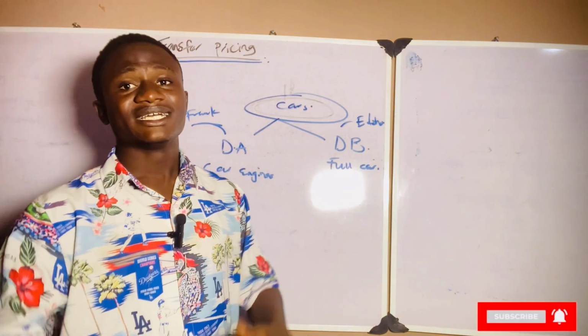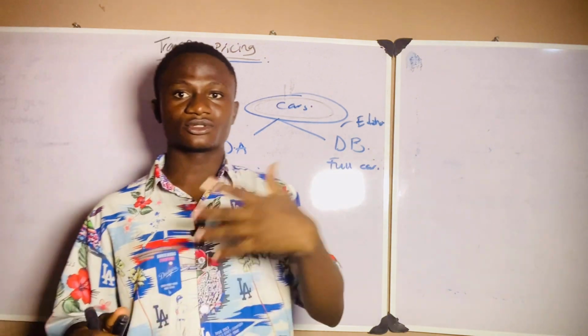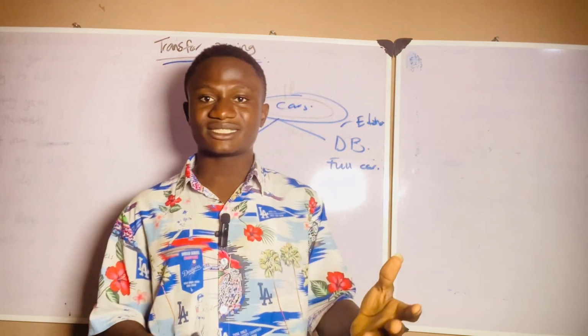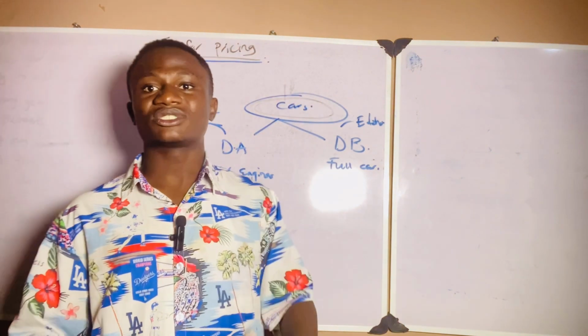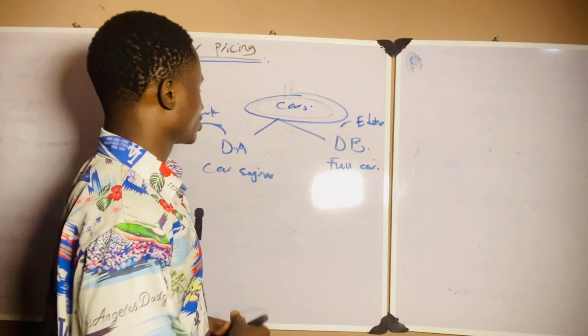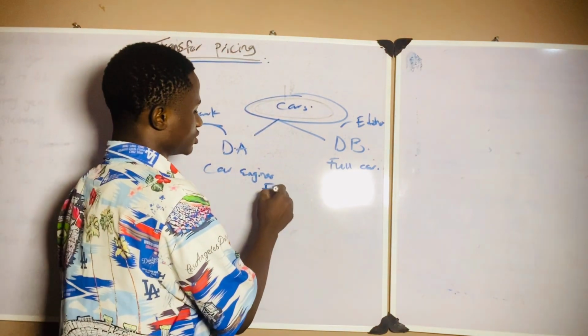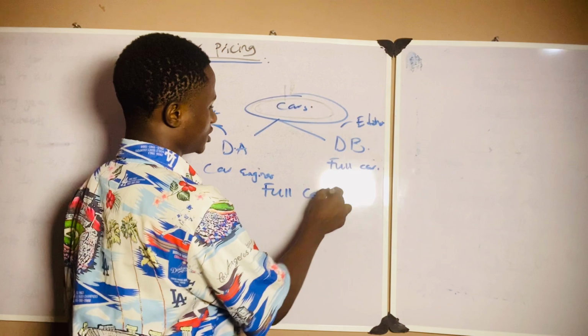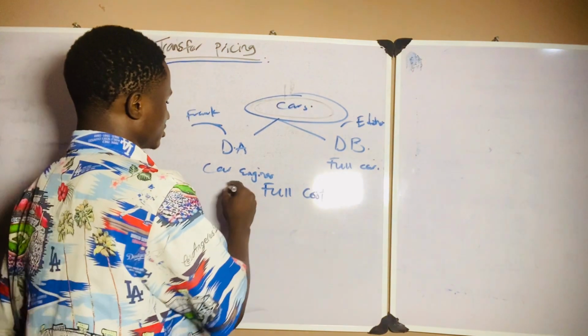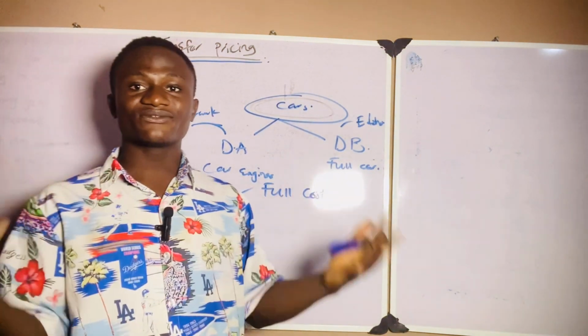Now let's proceed. There are different ways by which goods, or output, can be transferred. The first one I will mention is what we call full cost. Number one is that goods can be transferred at full cost.